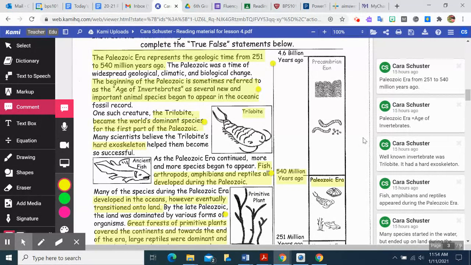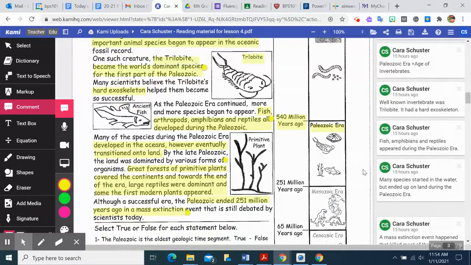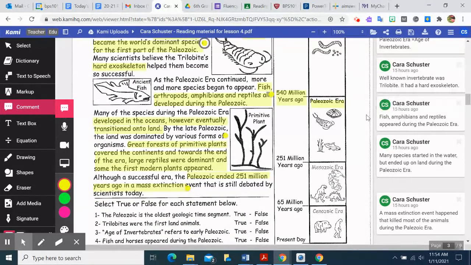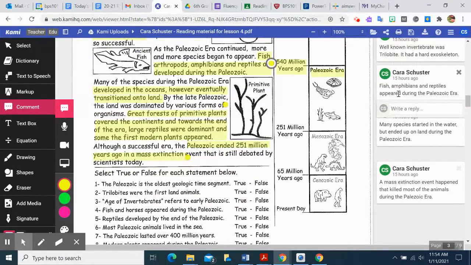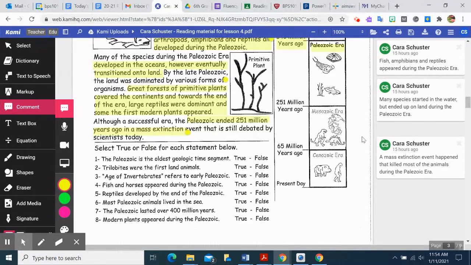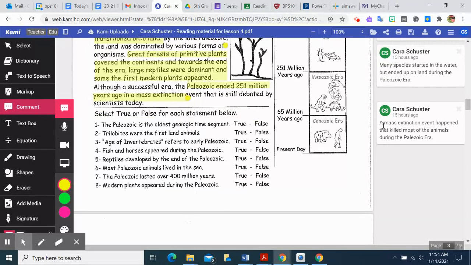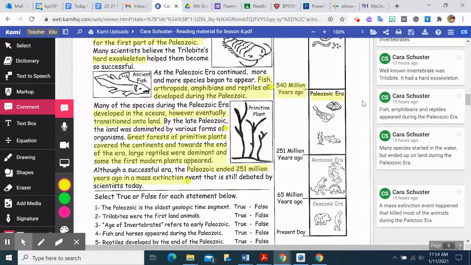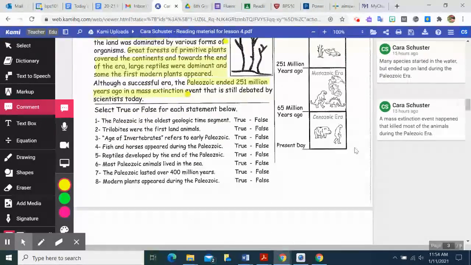So you can have bones on the outside, like an exoskeleton, or maybe elsewhere in the body, like a fish. This tells you about the trilobite. Fish and reptiles appeared, and many species started in the water but ended up on land during this time. And then there was a mass extinction. So these are all things that you should remember about the Paleozoic era.